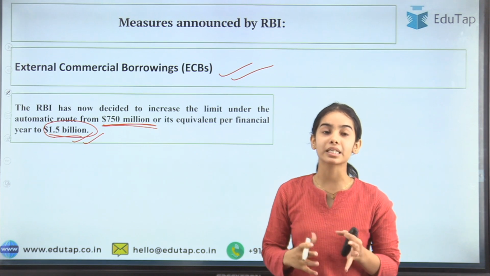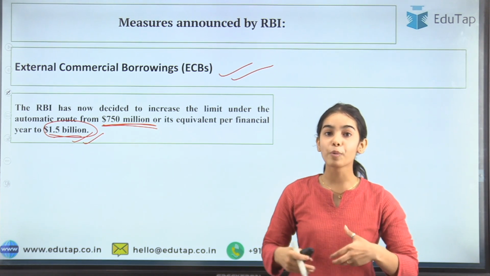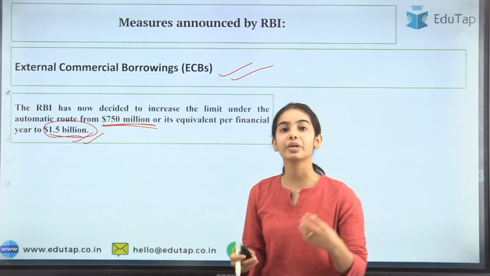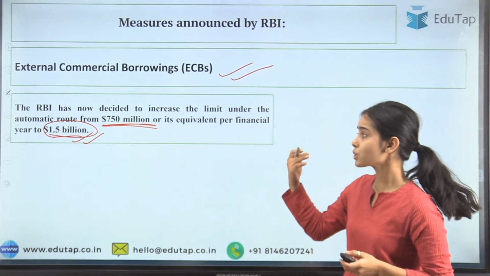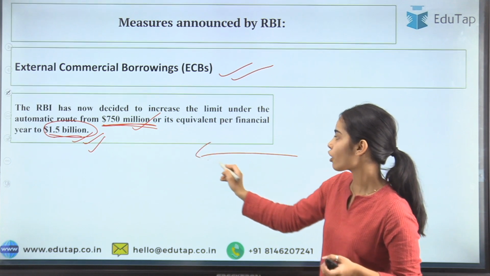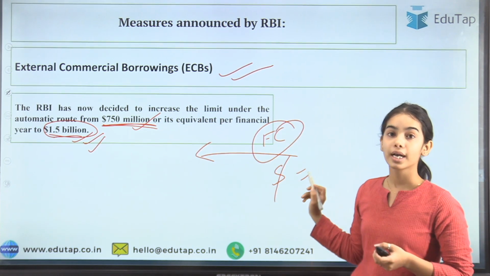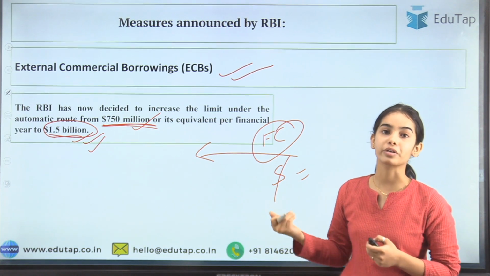That is, the private sector can have more external borrowings now. They can do more external borrowings. The private companies of our country can have more commercial borrowings from the foreign. Okay, so that's why the limit has been raised from this to this, so that more inflow of foreign currency can come, more inflow of dollars will also come. Okay, and the reserves of the Reserve Bank of India, the foreign reserves, will also increase.